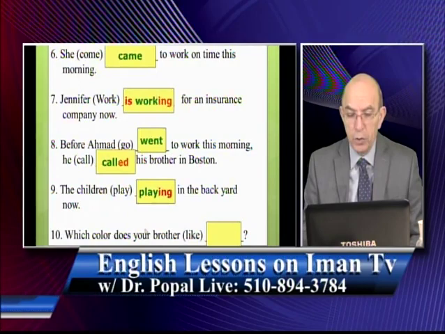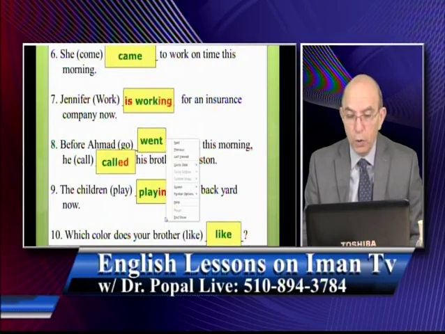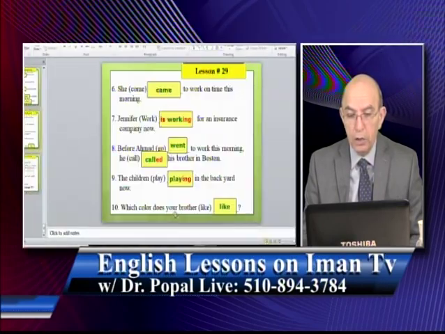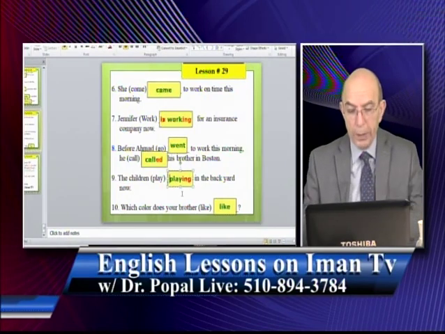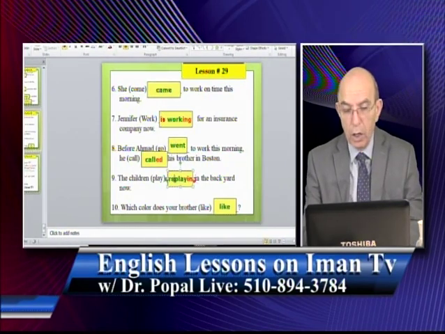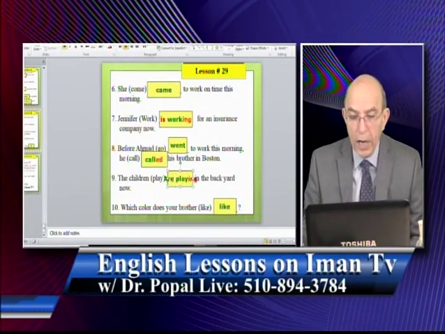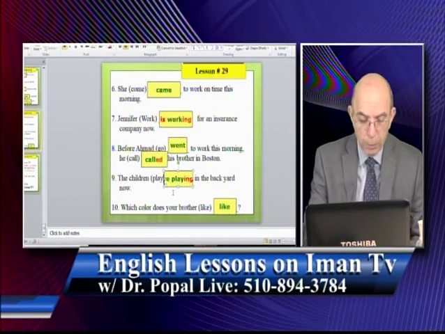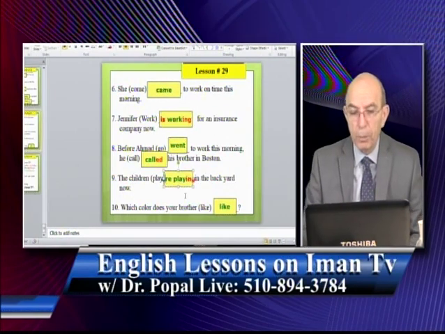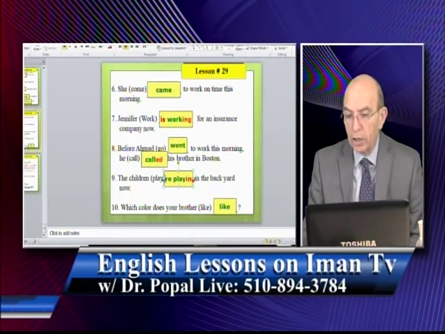Which color does your brother like? So here we use what? Does your brother like? Let me show you where you can put are. So here, the children are playing. You have to say are playing. Why? Because the children is plural. For plural we use what? For plural we use are. The children are playing in the backyard.